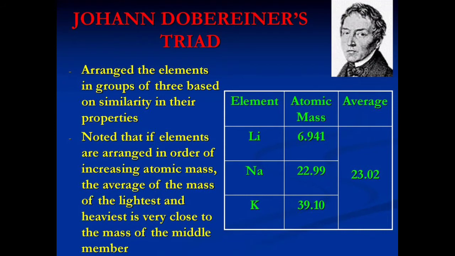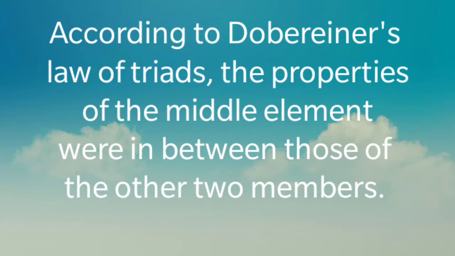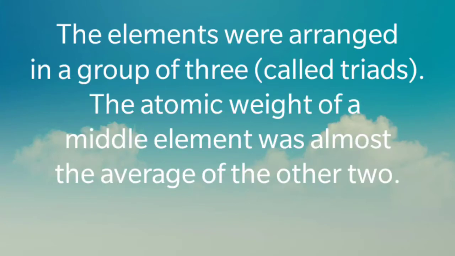He explained that when the elements are arranged in an order of increasing atomic masses, groups of 3 elements having similar chemical properties are obtained. This he called the law of triads. In order of atomic masses, the atomic mass of the middle element was roughly the average of the atomic masses of the other 2 elements.